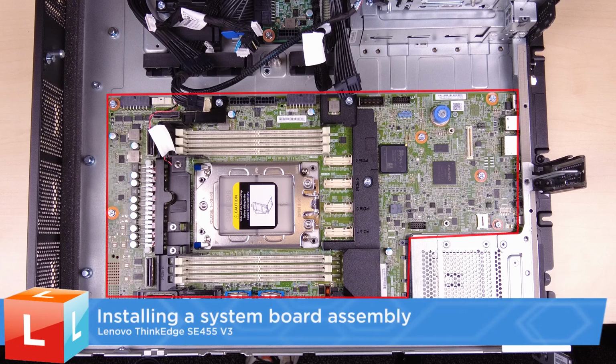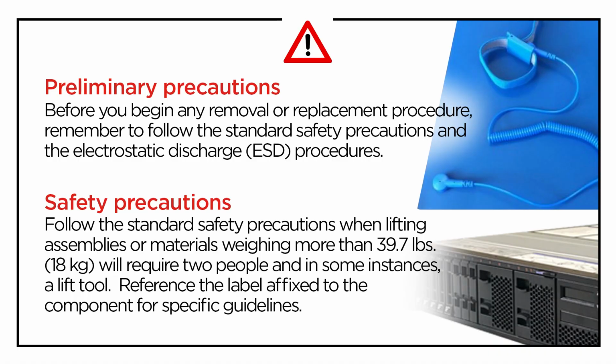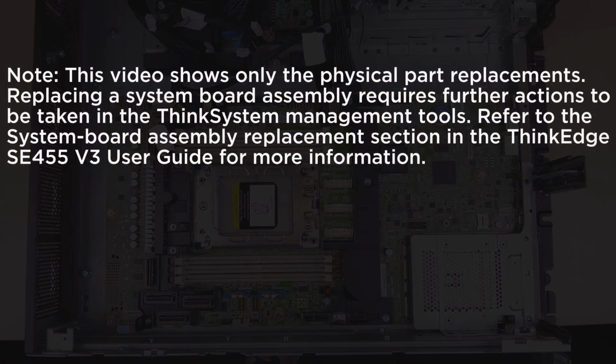Installing a system board assembly. Note: this video shows only the physical part replacements. Replacing a system board assembly requires further actions to be taken in the Think System Management Tools. Refer to the System Board Assembly Replacement section in the ThinkEdge SE455 V3 user guide for more information.